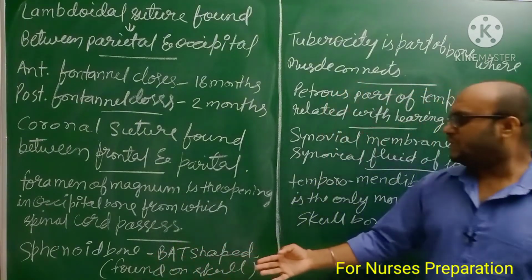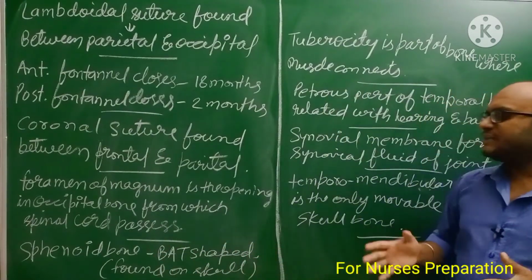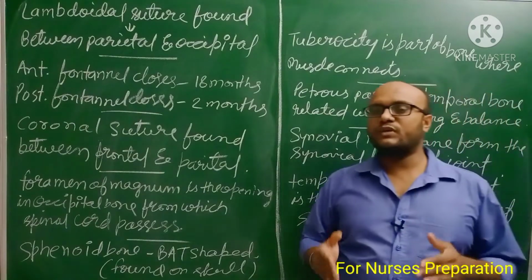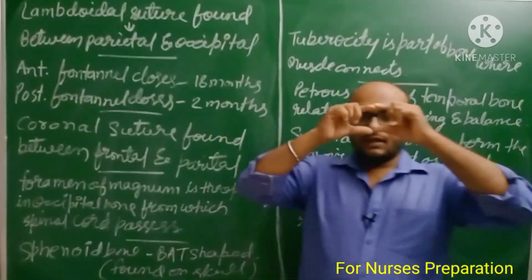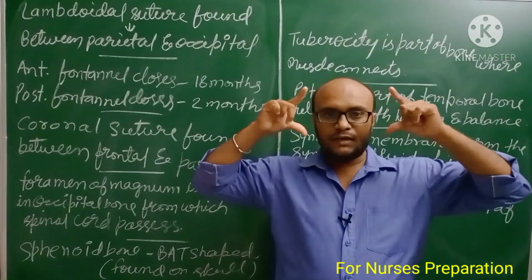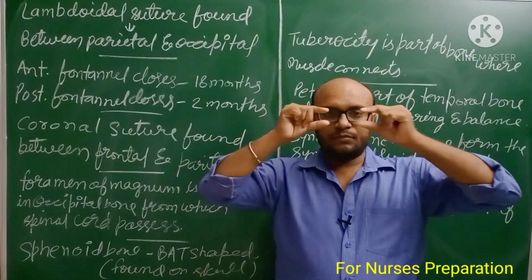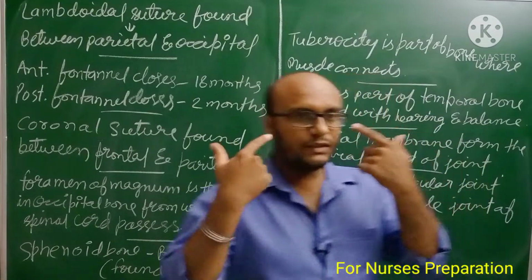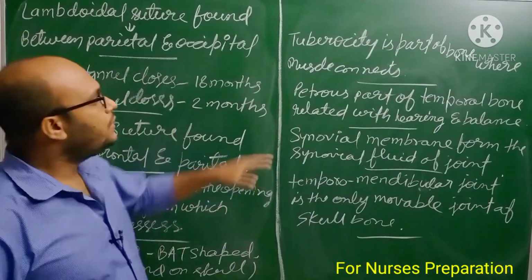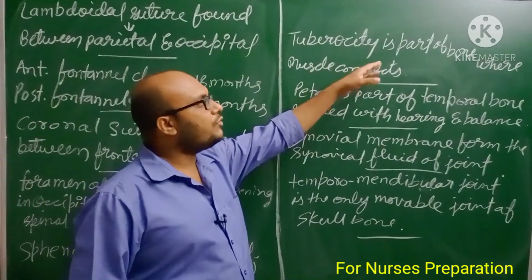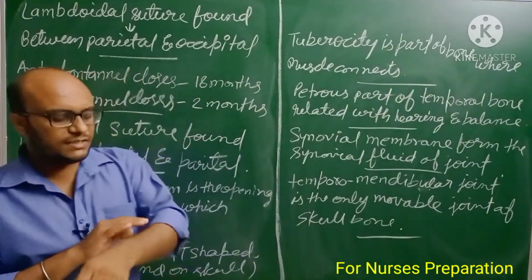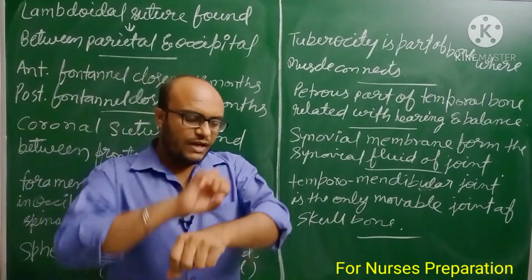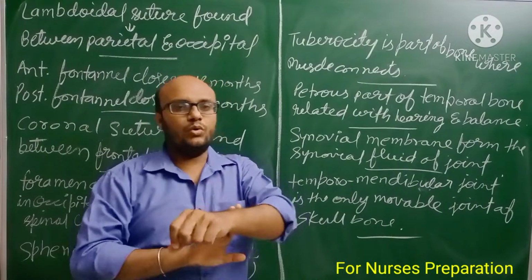Next, sphenoid bone. Sphenoid bone is a bat-shaped bone and it is found in the skull. Next, tuberosity is a part of bone where muscles get attached.